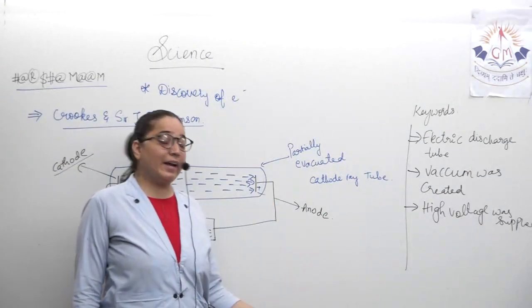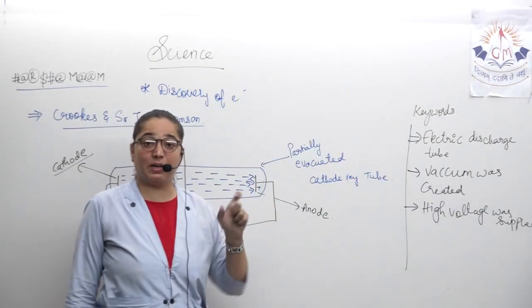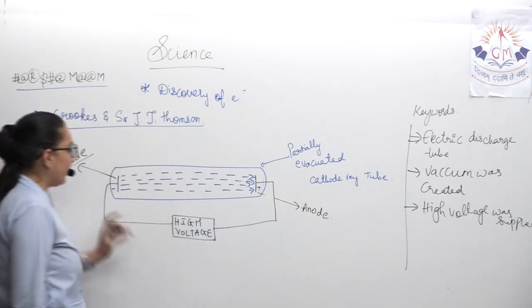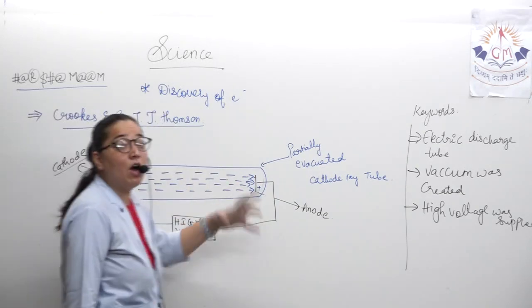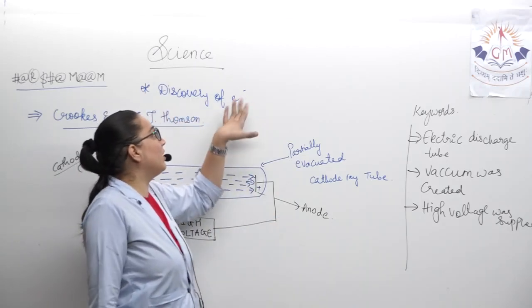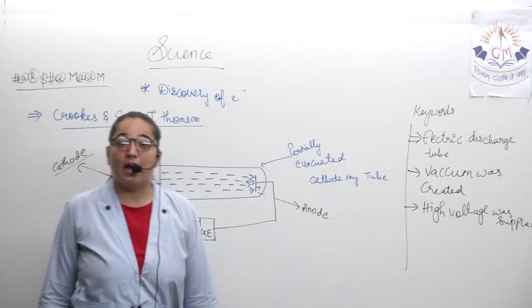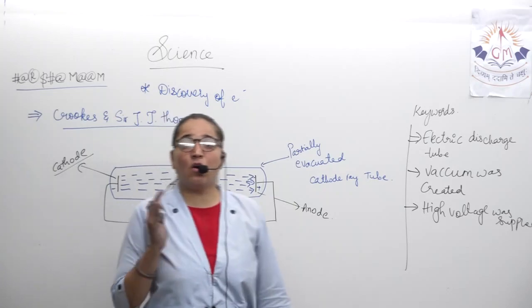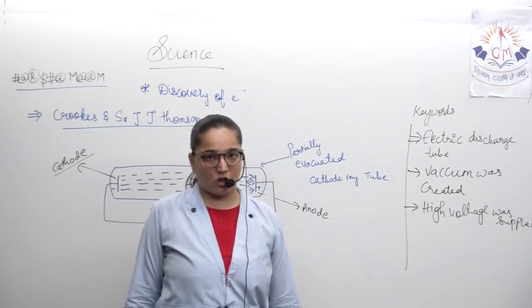They had expected everything to go from positive to negative, but they saw something different. They saw things going from negative to positive. And this is how they came to know about the particle, that is electron. And finally, Sir J.J. Thomson and William Crookes gave the whole concept of electrons.